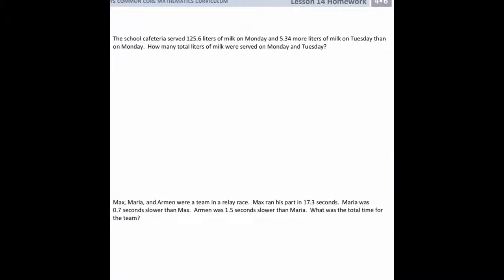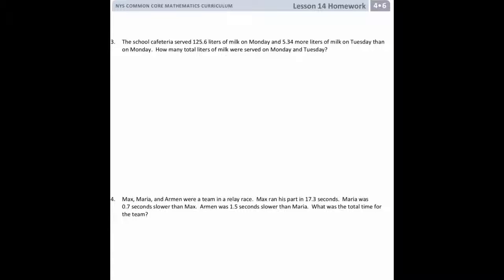Okay, number 3 says the school cafeteria served 125.6 liters of milk on Monday and 5.34 more liters of milk on Tuesday than on Monday. How many total liters of milk were served on Monday and Tuesday? Well, we don't even know how much was on Tuesday. We just know it was 5.34 liters more on Tuesday. So this is going to require more than one step. So first I'm going to list on Monday there was 125.6 liters.